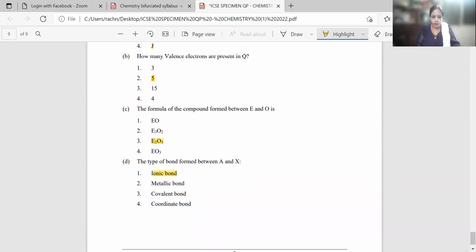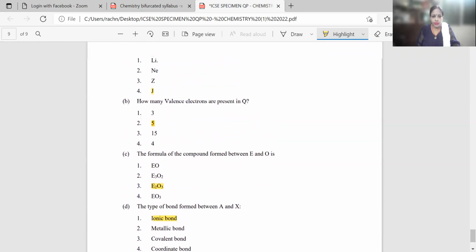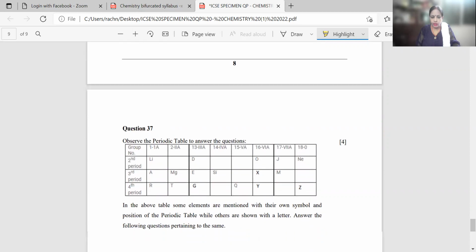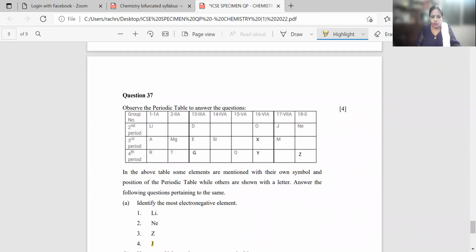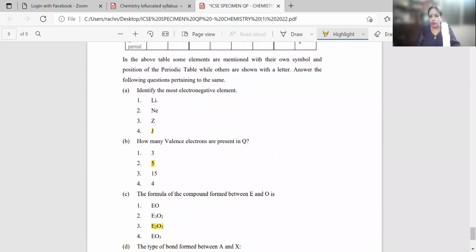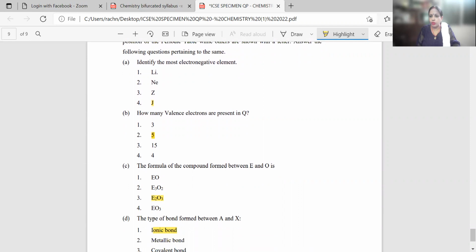Then your question number 37, part D, the type of bond formed between A and X. Now let's see A and X. Again, your A is in the third period. The first element of the third period is sodium, atomic number 11. The moment sodium is coming, why should we even look at X? Sodium means that it will be an ionic bond, because out of the 3 bonds, ionic bond, covalent bond and coordinate bond, ionic bond is the only bond which involves the metals.